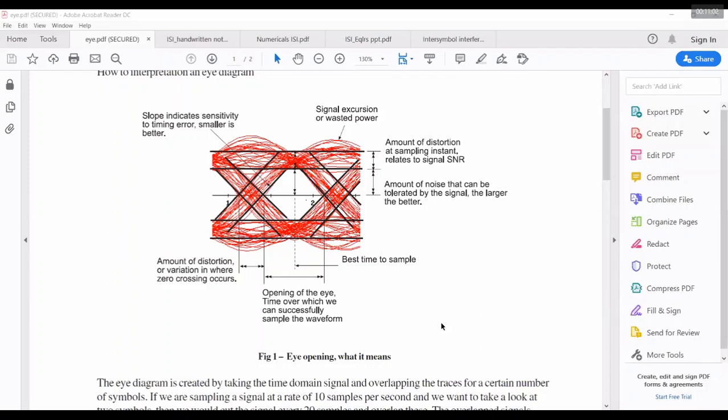Sir, one doubt, sir. Sir, finding the probability of error in unipolar NRZ, I had a doubt in that. Yeah, tell me. Sir, in the PDF which you have sent, 2 root 2 sigma is coming in the ERFC terms, sir.